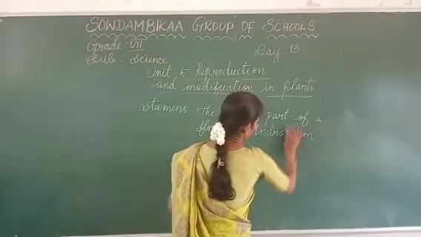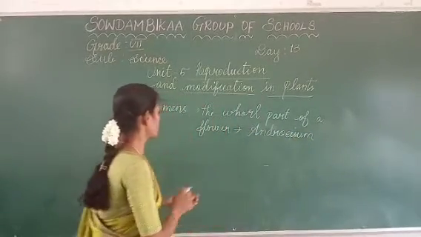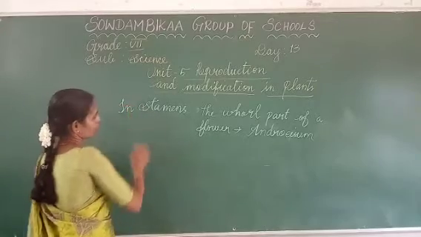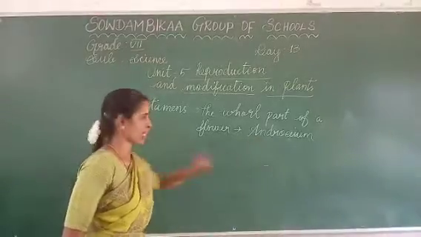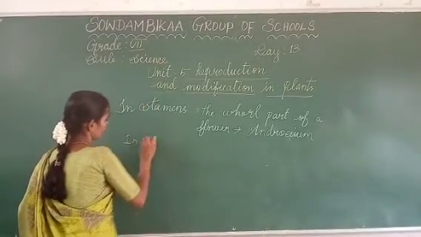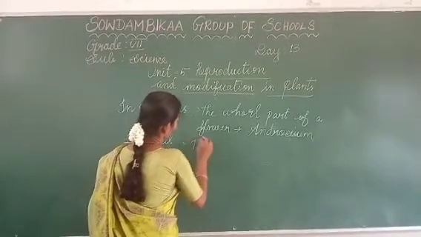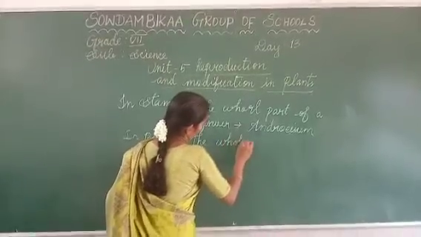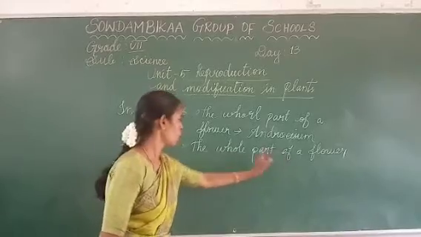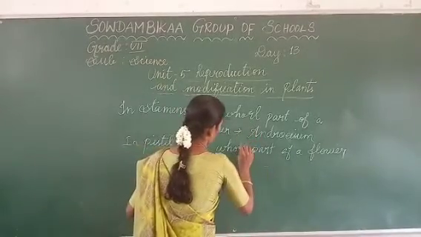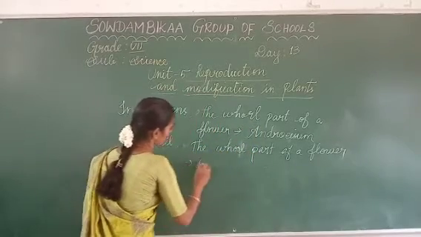In stamens, the whole part of a flower is called androecium, as well as in pistil, the whole part of a flower is called gynoecium.